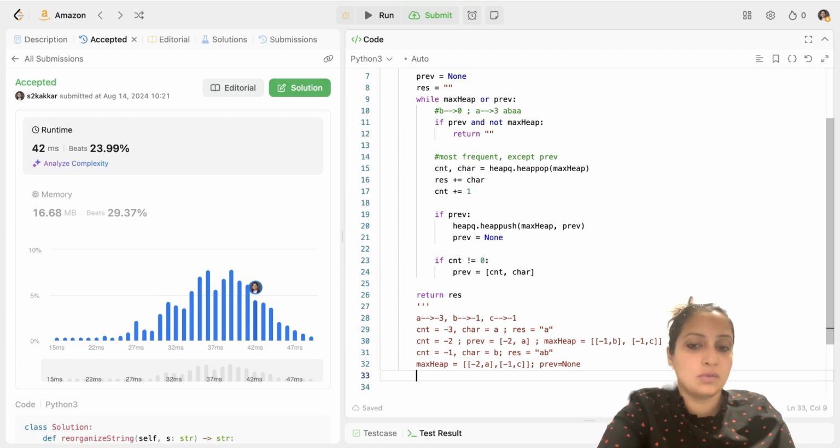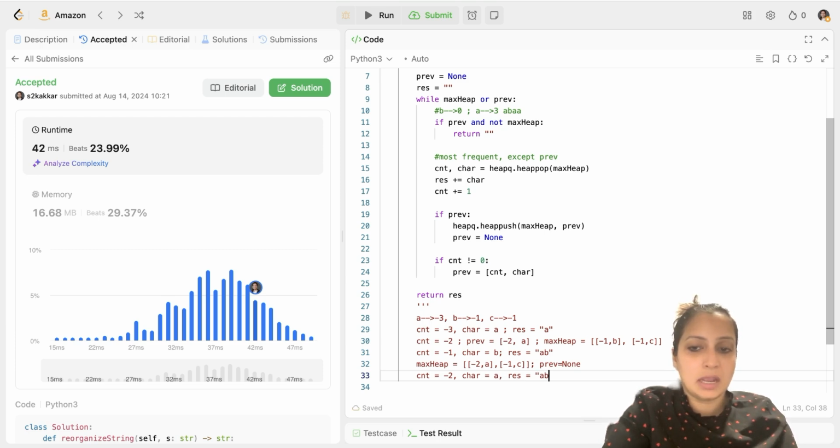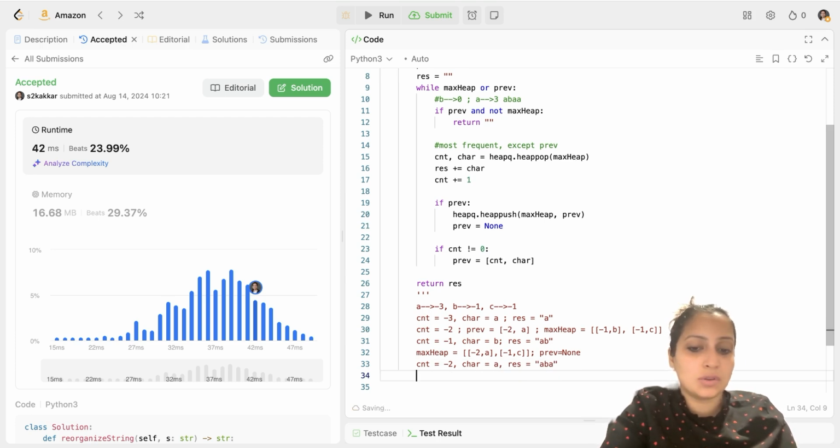You again go through the loop. The most frequently occurring one is -2A. So now your count is -2 and your character is A. Then your result gets set to A. You add 1 to the count, so your new count would be -1. And your max heap, since your previous is none, has nothing to push to it.